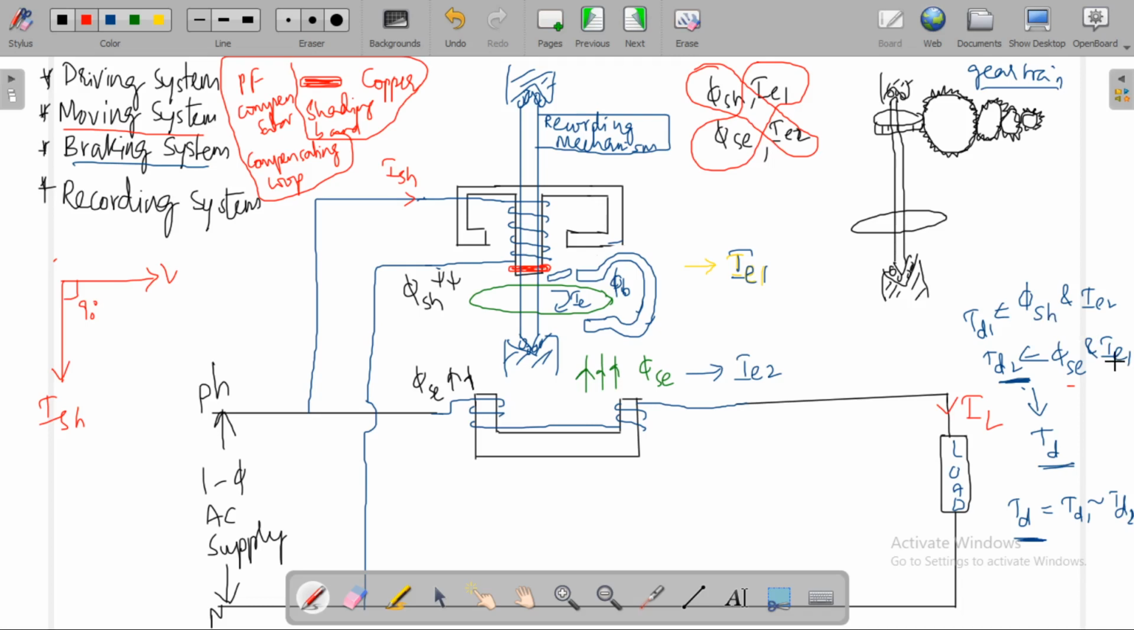Okay, so we have two torques. The interaction of phi sh and IE2, where this IE2 is generated by phi sc, produced by phi sc. This IE1 is produced by phi sh. So you're going to have the resulting torque as the difference of these two torques.